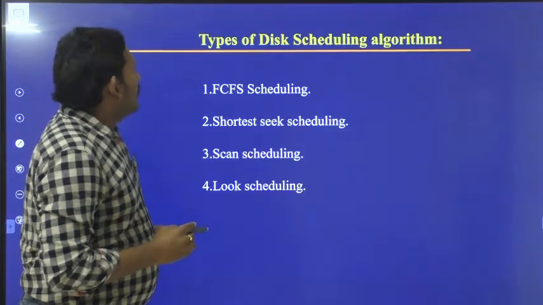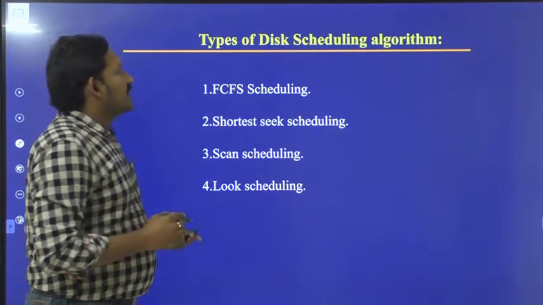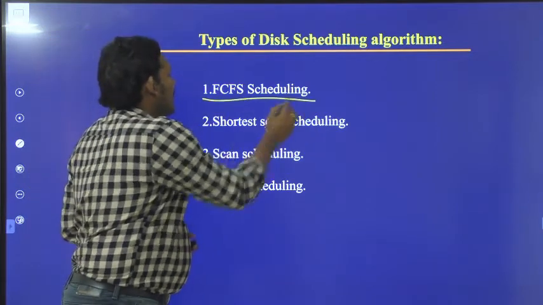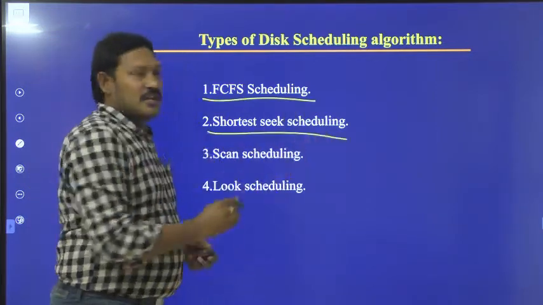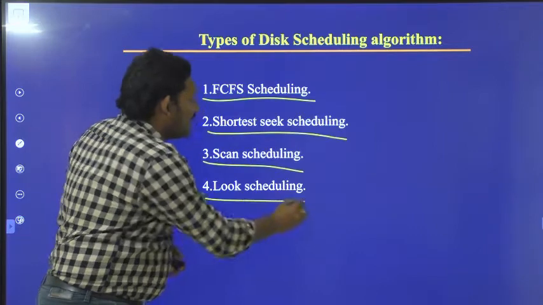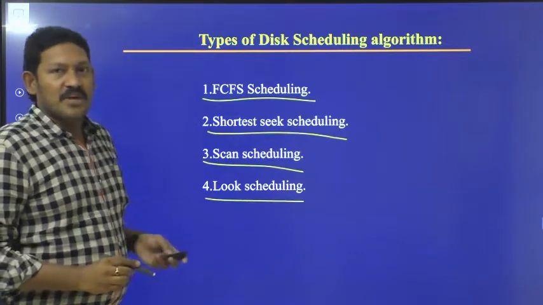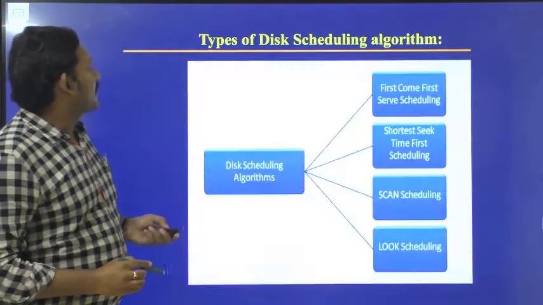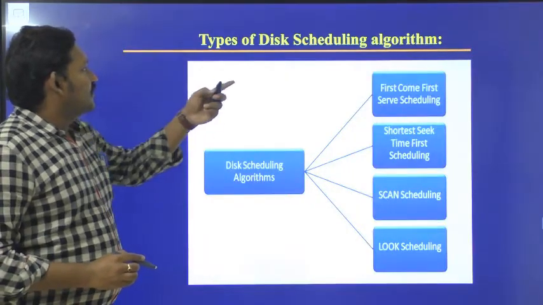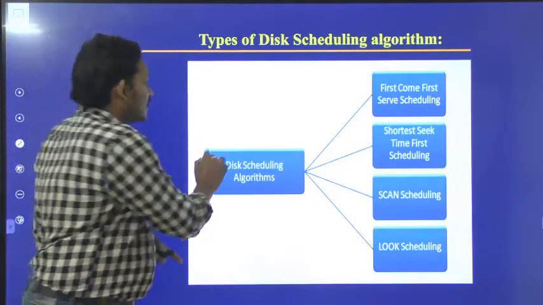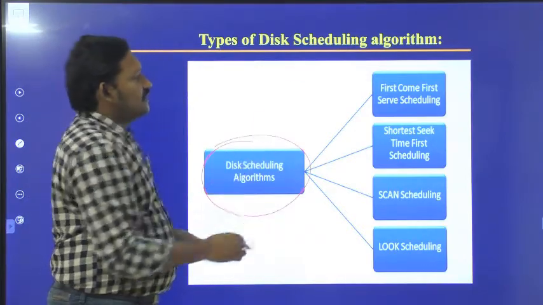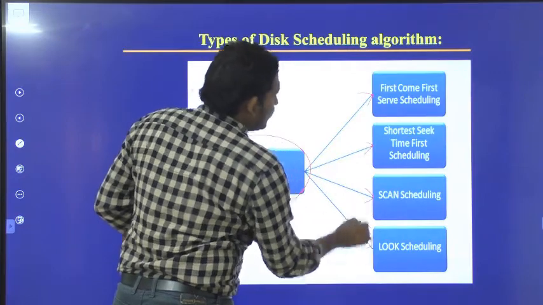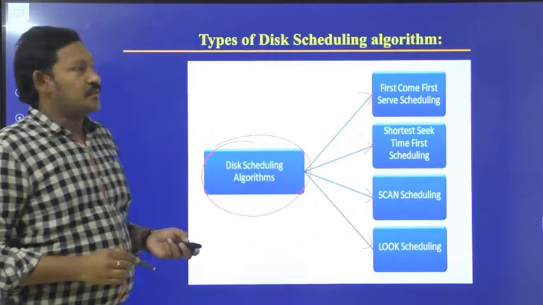Here we have different types of disk scheduling algorithms. They are FCFS, shortest seek time first, SCAN scheduling and LOOK scheduling. We will see each of them with an example. So, these are the types of disk scheduling algorithms, broadly of 4 varieties. We will see each in detail with an example.